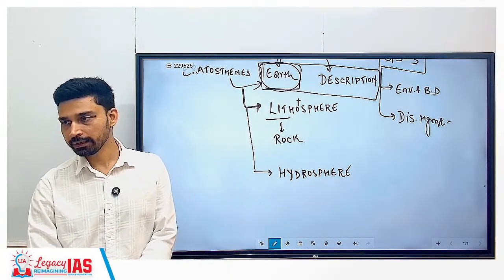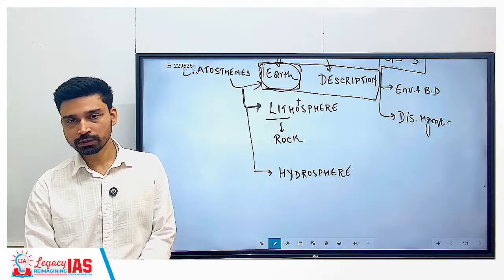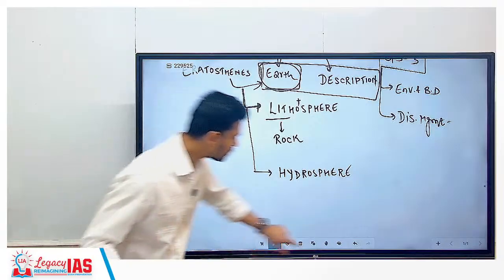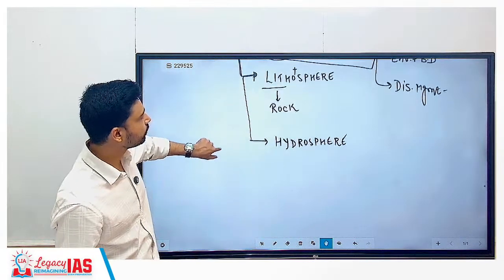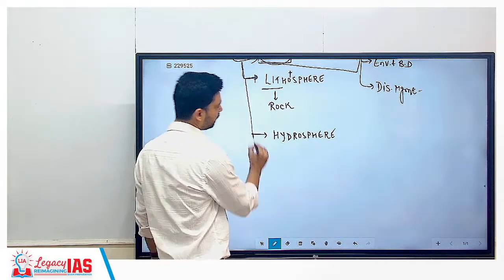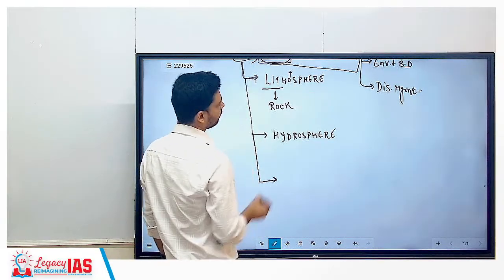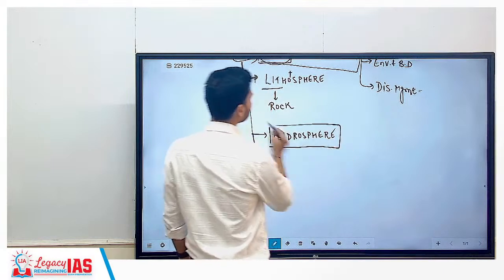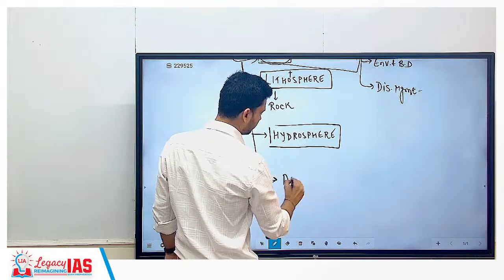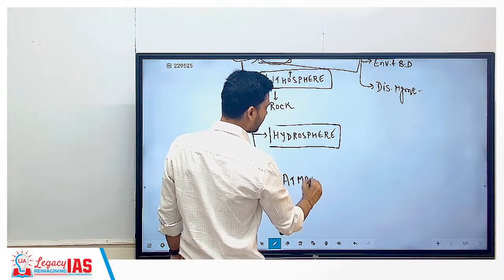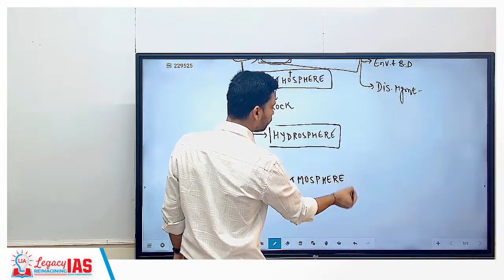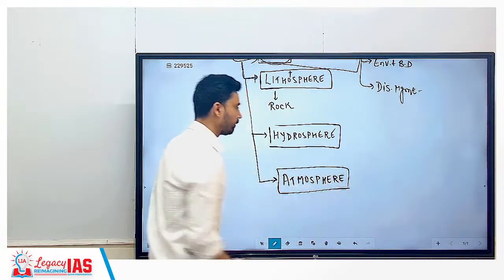If you look at the entire earth, 70% of earth's surface is covered under water, under ocean as such. So the largest part on the earth, that is what we call hydro, again referring to the water. That part of sphere which is covered under water. So lithosphere, then we have hydrosphere, and then next we have atmosphere, the third and the most important one, without which life cannot survive.